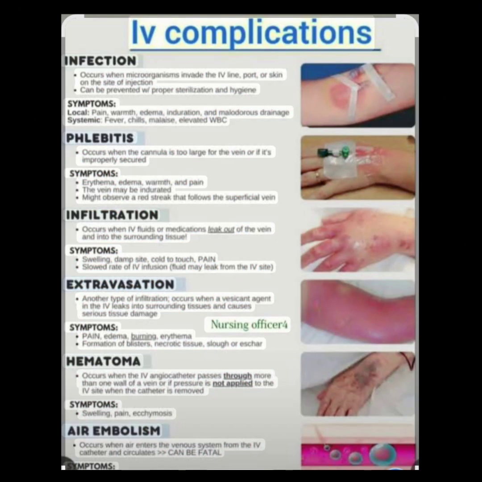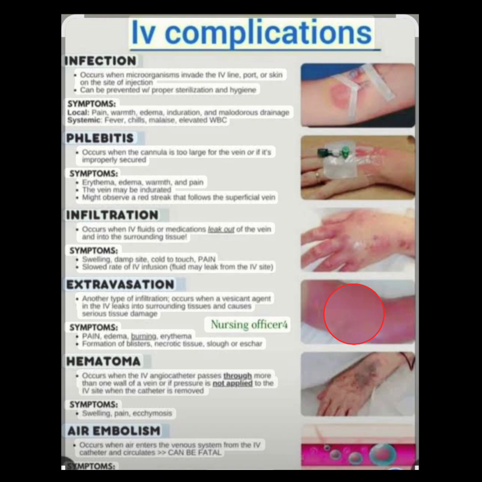There are more terminologies that mostly come in the exam: extravasation, phlebitis, thrombophlebitis, hematoma. So what is extravasation? Extravasation is the same as infiltration, but in extravasation the vesicant, the harmful or strong chemicals and strong injections, are injected and leak into the surrounding tissues, like in chemotherapy.